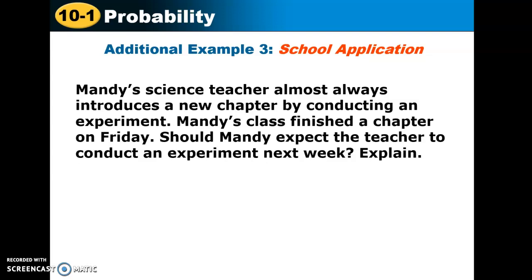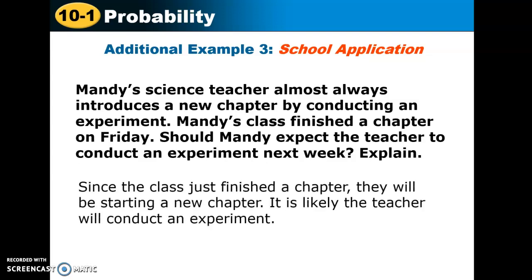Mandy's class finished a chapter on Friday. Should Mandy expect the teacher to conduct an experiment next week? Explain. So if we finished a chapter on Friday, that means we're going to be starting a new chapter the next week, right? So she can probably expect an experiment. So it's very likely that the teacher will conduct an experiment.